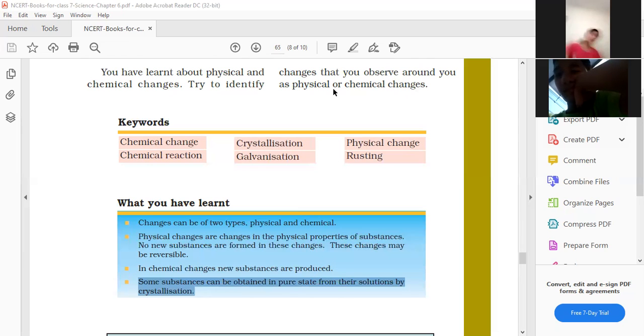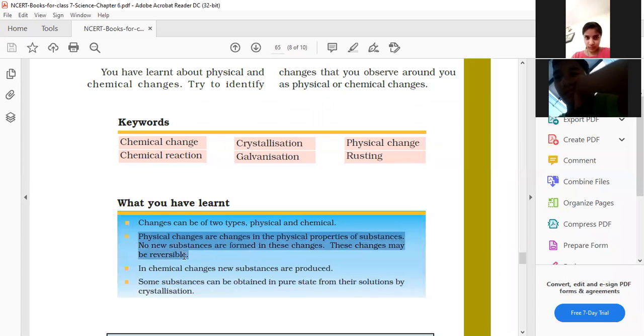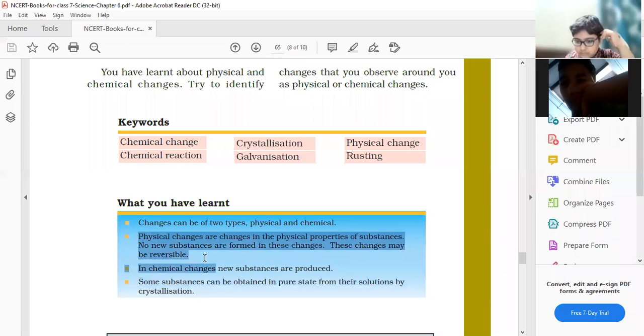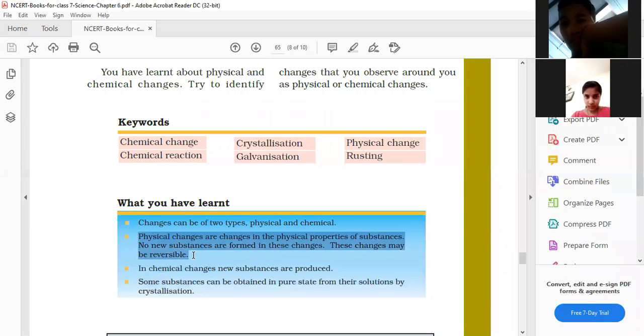Physical changes are changes in the physical properties of substances. No new substances are formed in these changes. These changes may be reversible. So here in what you have learned, you can mark that physical changes are the changes in which only the physical properties get changed.